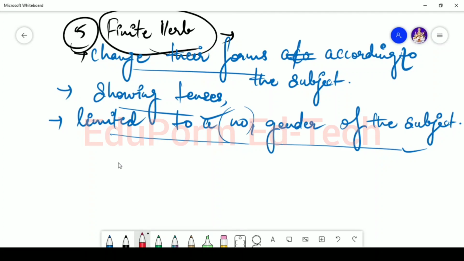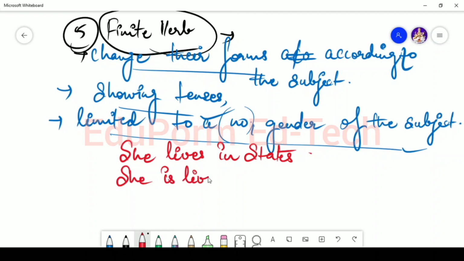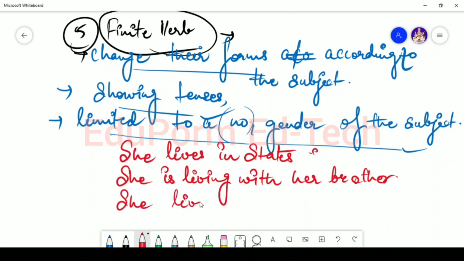Now let me give you some examples. Let's say I'm saying that she lives in States, or she is living with her brother, or she lived in Mumbai.